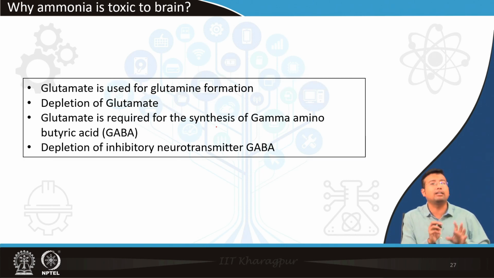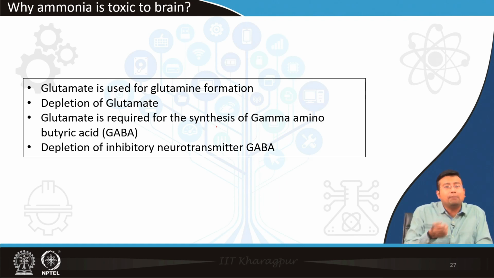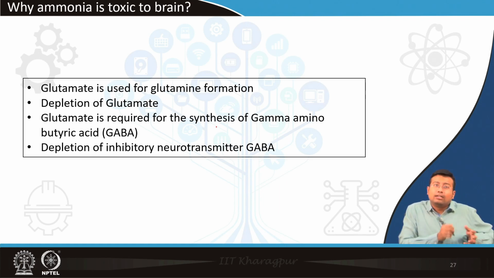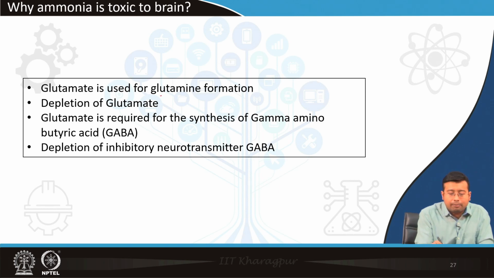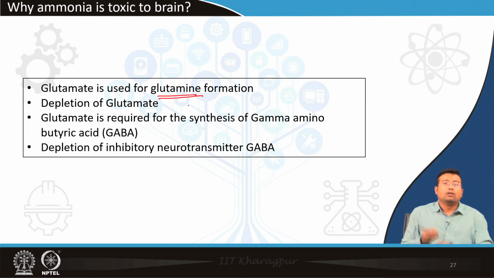Next mechanism, there are multiple mechanisms. Next, glutamate, when it is in excess, will be used in the formation of glutamine. We already know glutamate is deviated towards glutamine because it is a major mechanism of trapping of ammonia. So ultimately, the amount of glutamate will decrease.